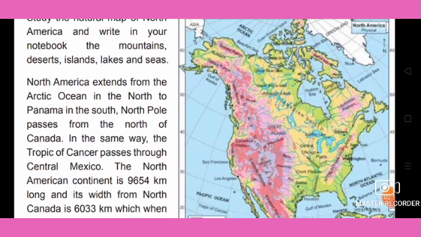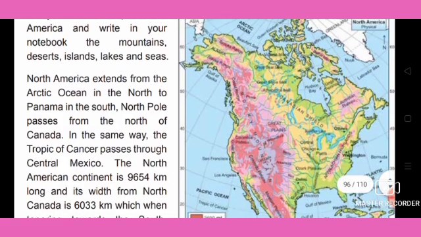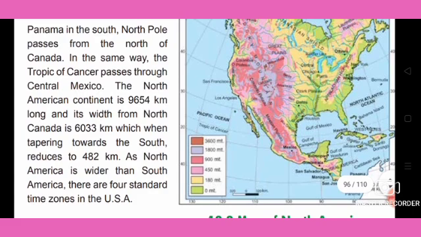North America extends from the Arctic Ocean in the north to Panama in the south. The North Pole passes from where? From the north of Canada. In the same way, the Tropic of Cancer passes through central Mexico. So the Tropic of Cancer passes through which place? Central Mexico.